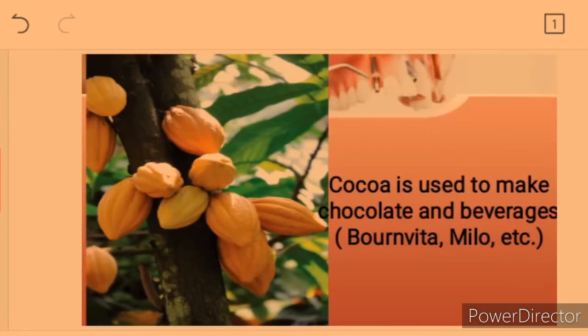Now this is cocoa. We can use the cocoa to make beverages. Your Bonvita, your Milo are examples of beverages. And we can also get chocolate from cocoa. So you can see that cocoa is very useful. We get a lot of sweet things from cocoa.